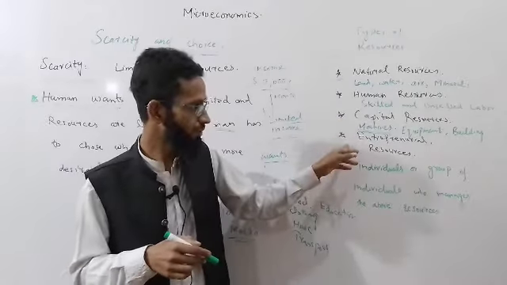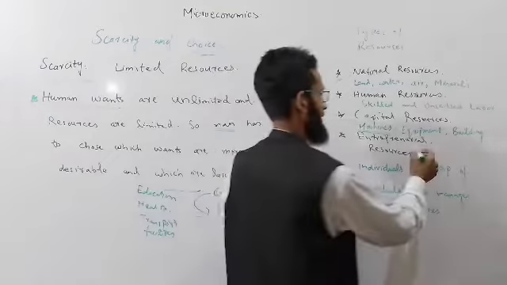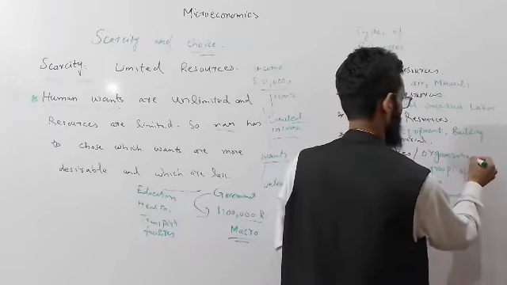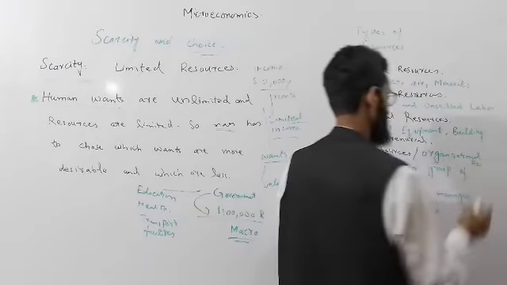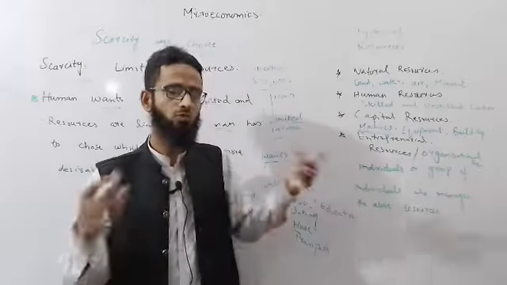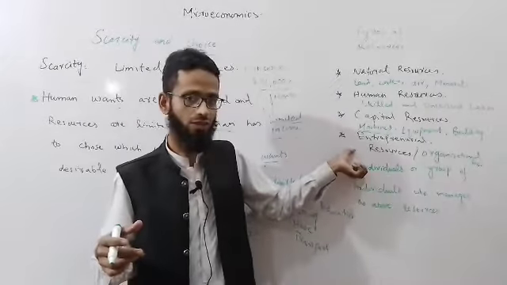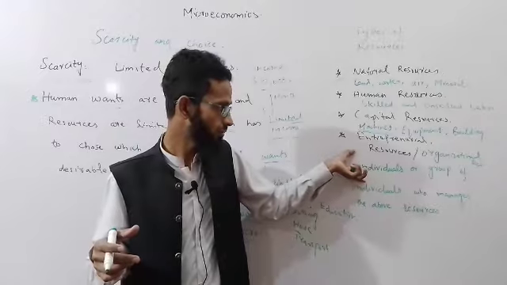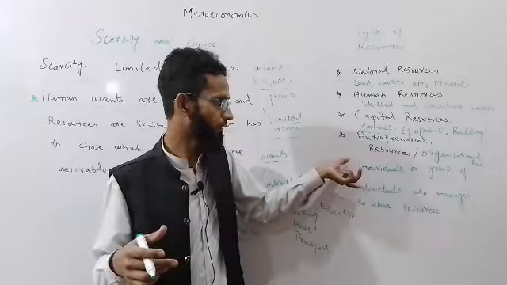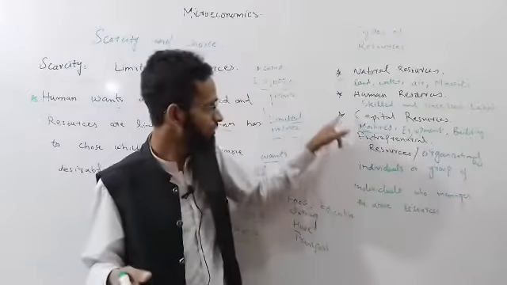And the fourth is the entrepreneurial resources, or we can also say organizational resources. These are individuals or groups of individuals: individuals like a sole proprietorship business, and groups of individuals like a company or partnership.